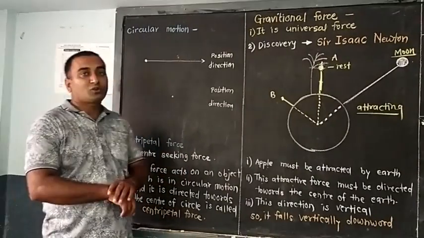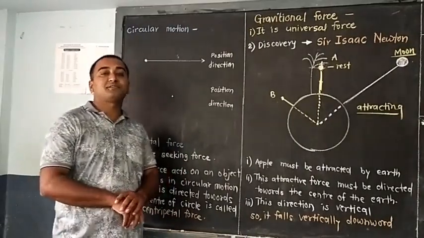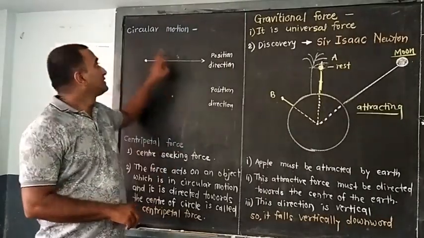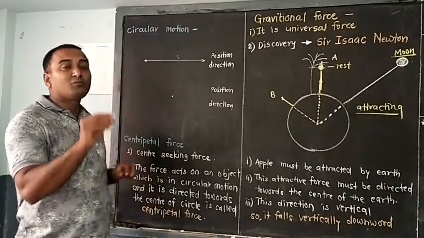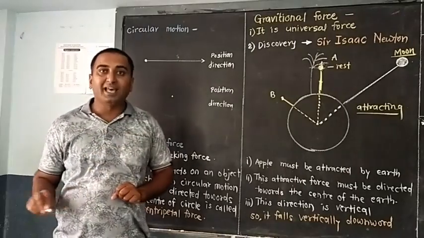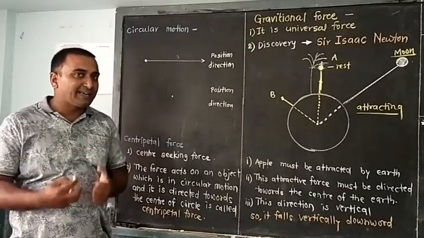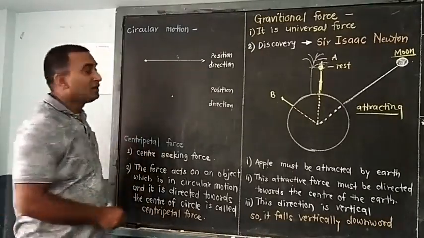Two more concepts we are discussing. The first within that is circular motion. Circular motion means the motion of an object along the circumference. See how circular motion we are getting, that we are discussing.